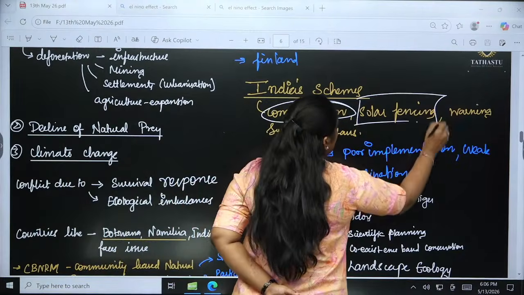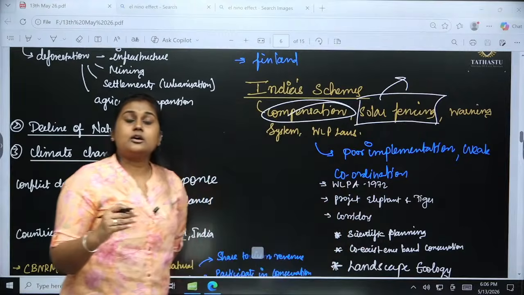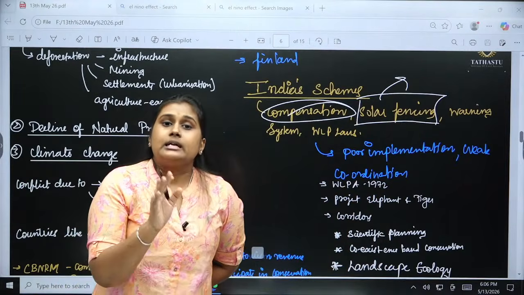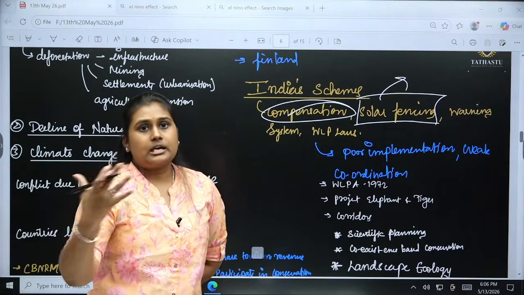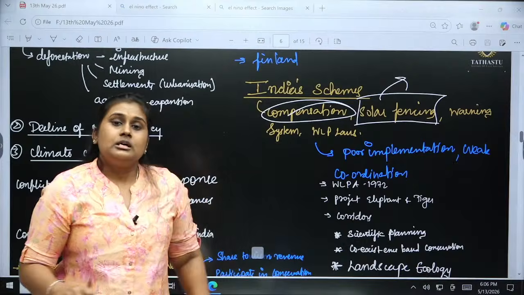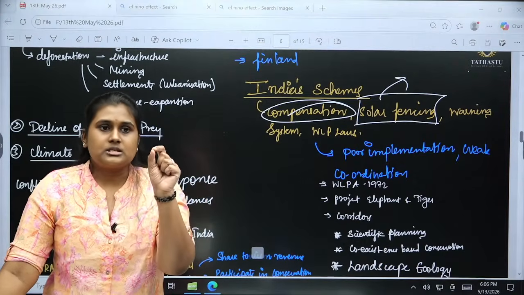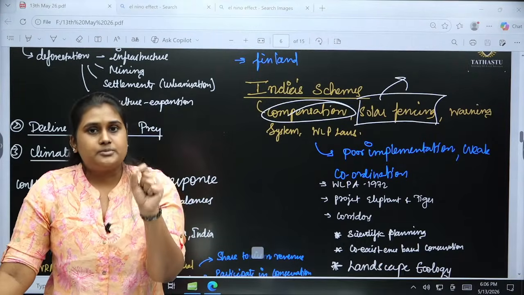Solar fencing. Okay, right now they have taken out the electric fencing because elephants and other animals are getting electric shocks. Though sometimes it is a very minimal shock that has been observed.